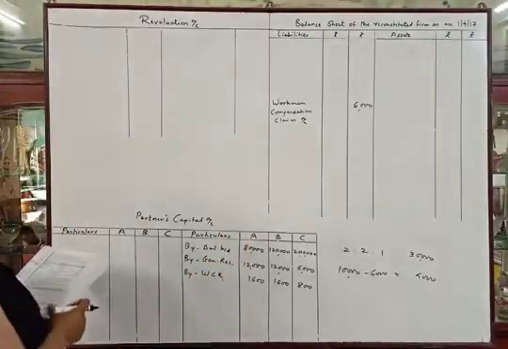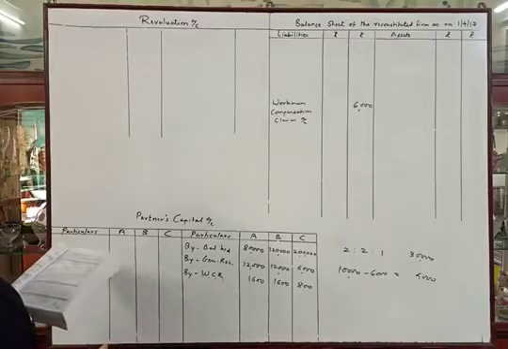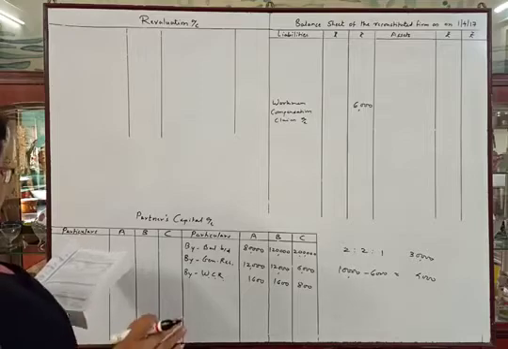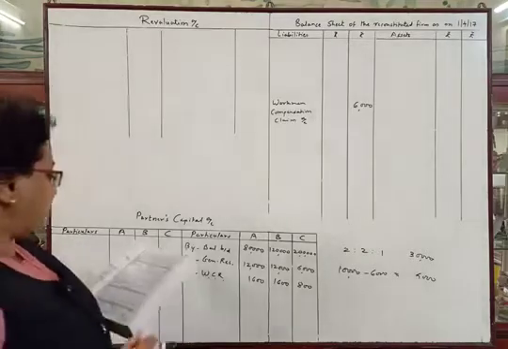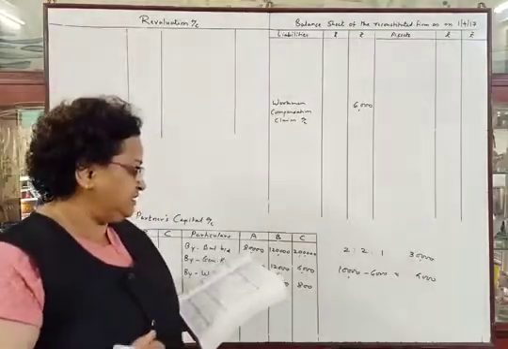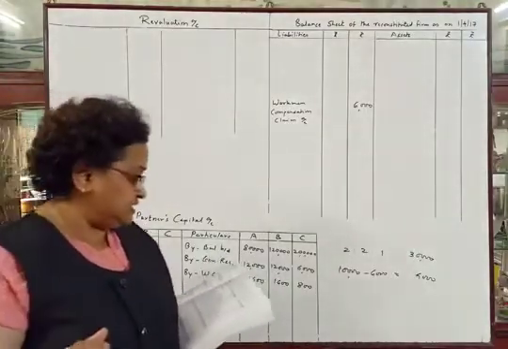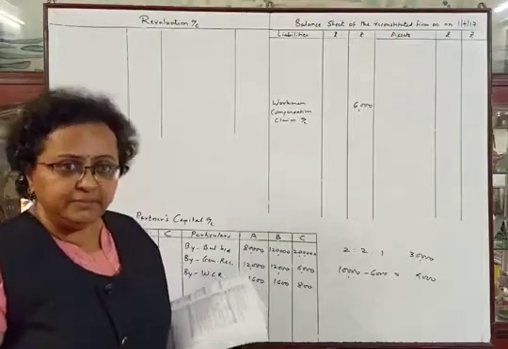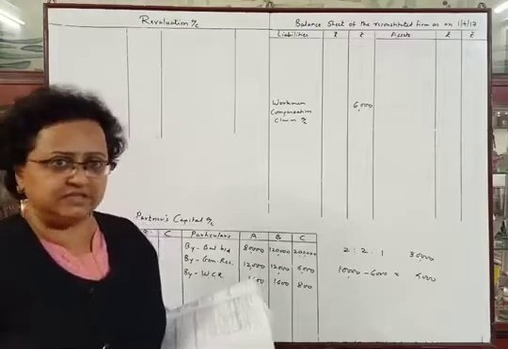Now investment fluctuation reserve. In the problem, investment is given on the asset side rupees 80,000 and market value is given in the bracket rupees 77,000. So the difference is rupees 3,000. It means value of investment is decreasing by rupees 3,000.